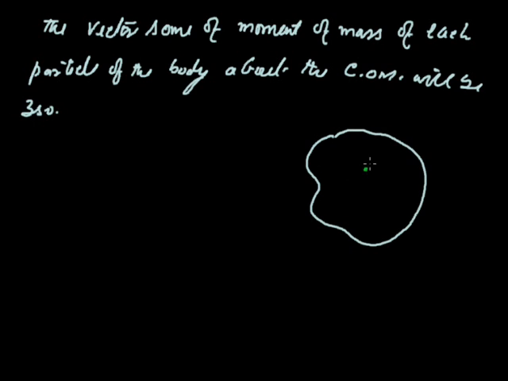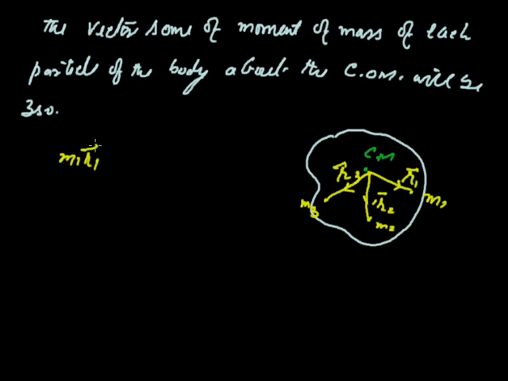It is the center of mass Cm. It is made up of so many particles having mass m1, its distance is r1. Here is m2, its distance is r2. This one is m3, its distance from the center of mass is r3. Then m1 r1 plus m2 r2 plus dot dot dot will be 0.